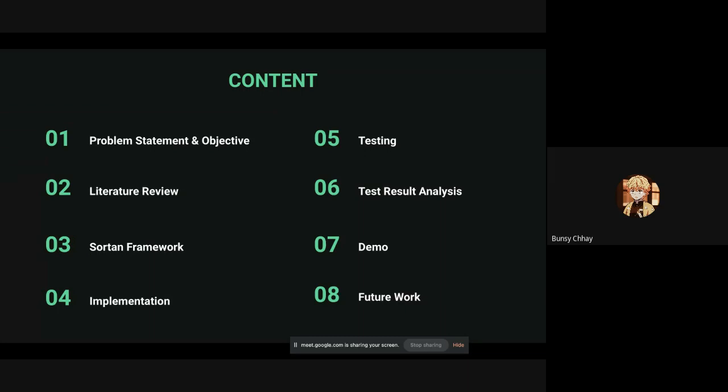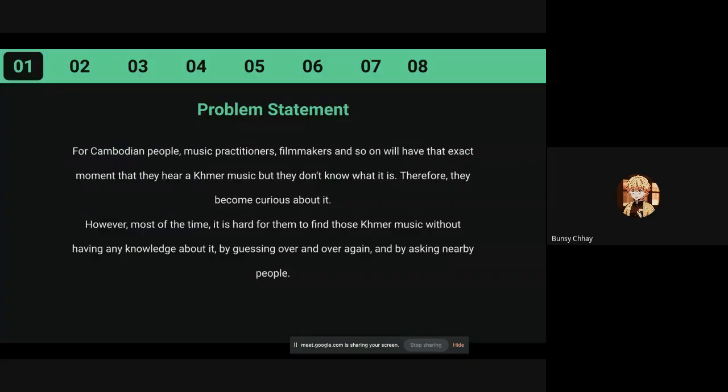we also include the scope and the limitation as well. We will talk about literature review, Sortan framework, implementation, testing, test result analysis, and then we will do the demo of our application, and then finally is the future work that we propose for the problem statement.